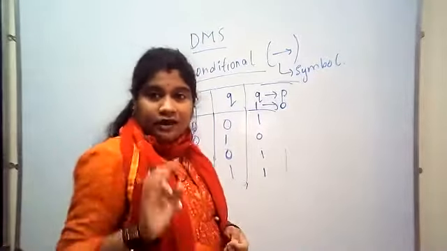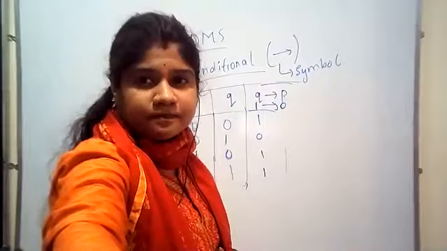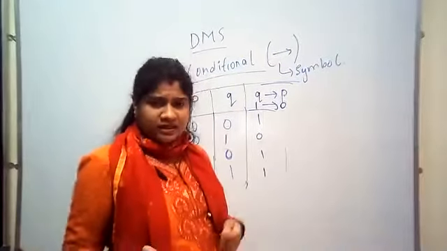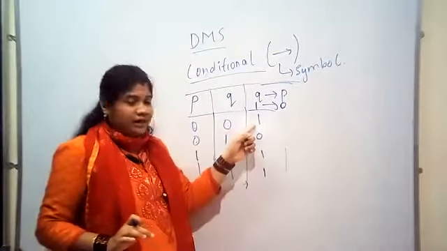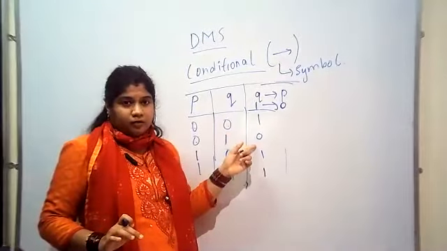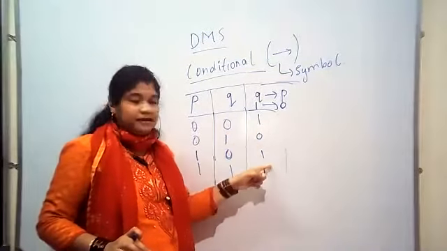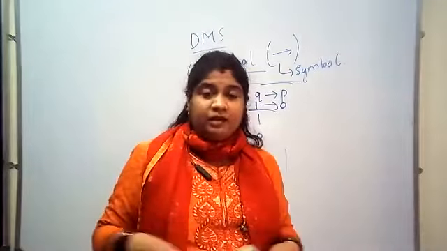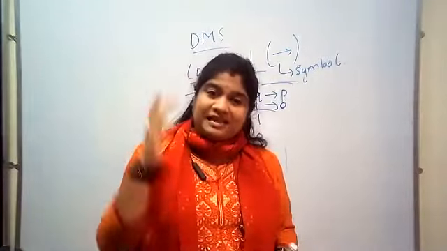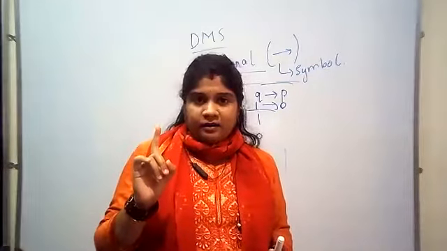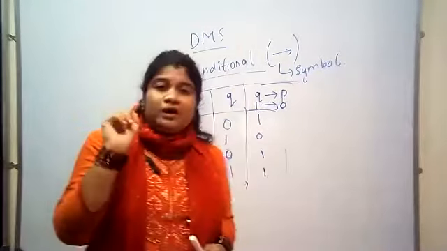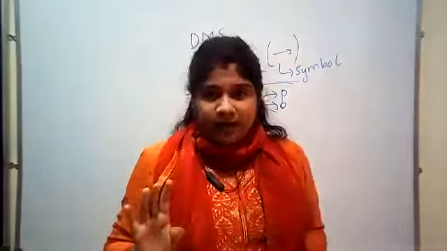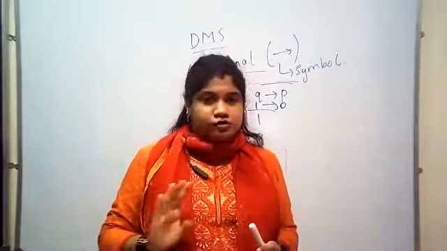But one thing you need to remember: where to put 1 and where to put 0. Put a 1 here and everything else 0. No, P condition Q or Q condition P will be 0 in one row, rest others will be 1. Okay, so this is one logic you need to remember. You definitely need to remember it, there is no other option.